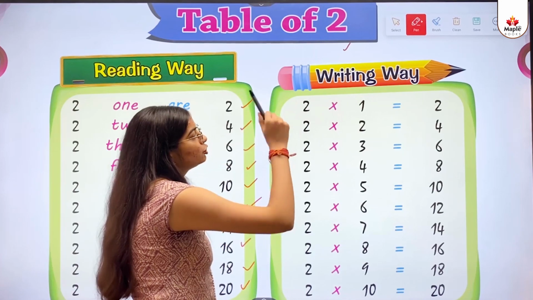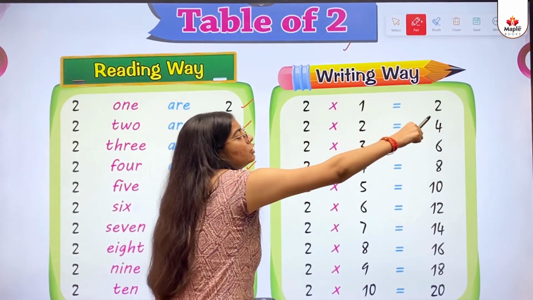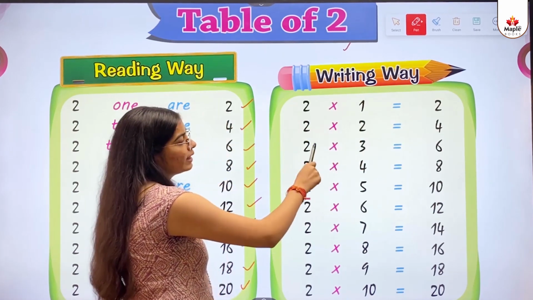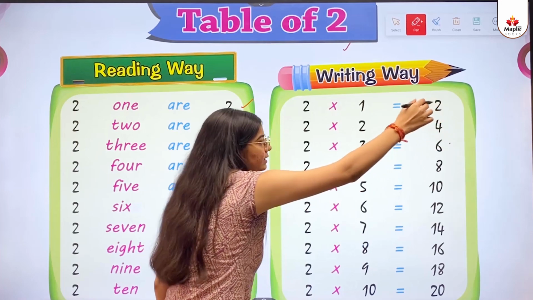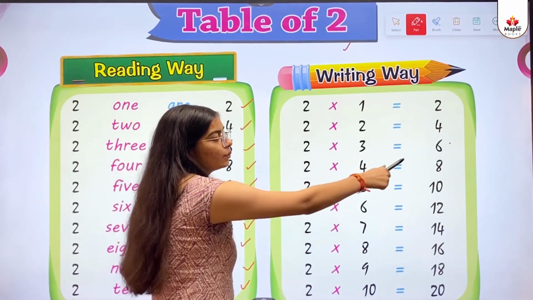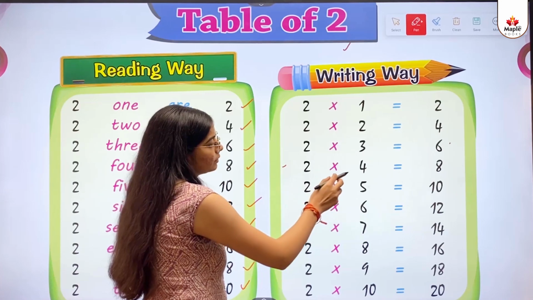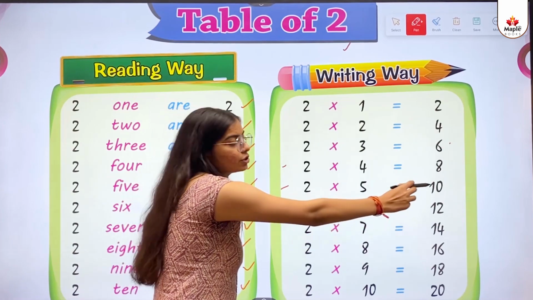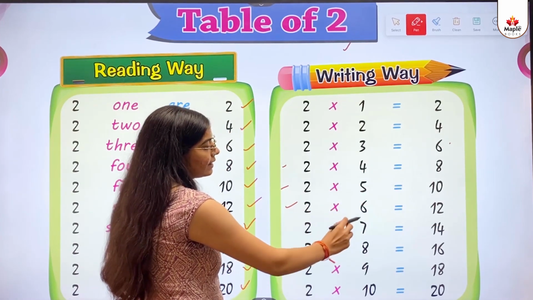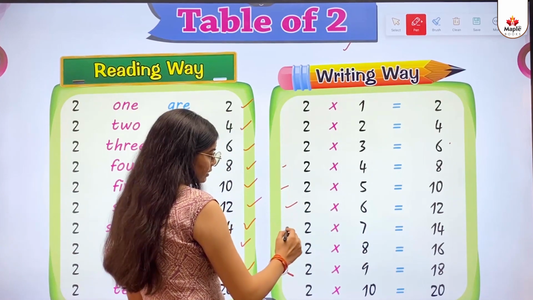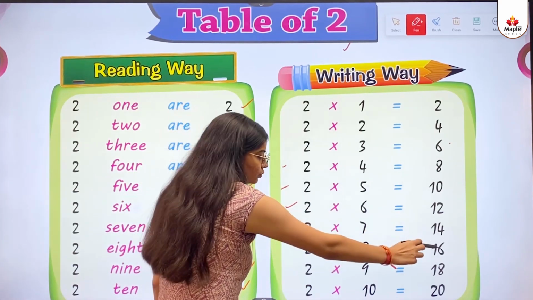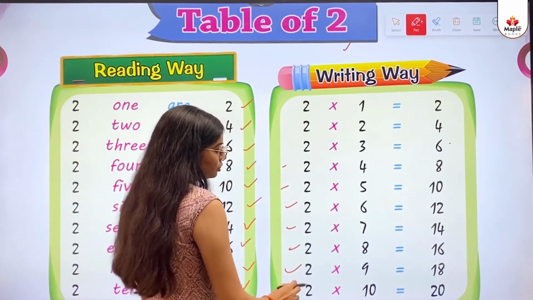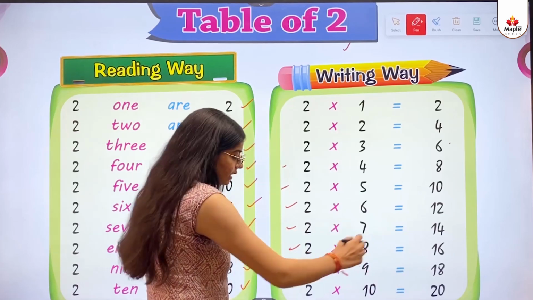Writing way. 2 multiply 1 gives 2. 2 multiply 2 equals 4. 2 multiply 3 equals 6. 2 multiply 4 equals 8. 2 multiply 5 equals 10. 2 multiply 6 equals 12. 2 multiply 7 equals 14. 2 multiply 8 equals 16. 2 multiply 9 equals 18. 2 multiply 10 equals 20.